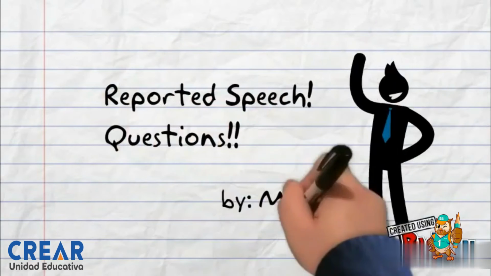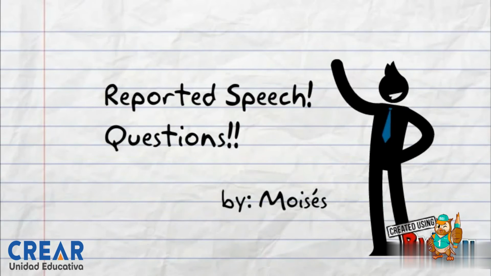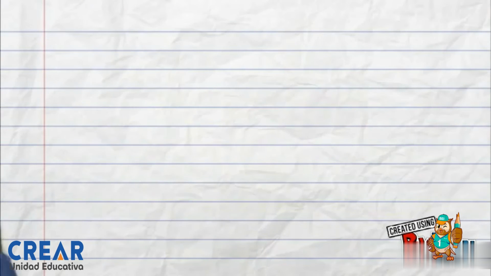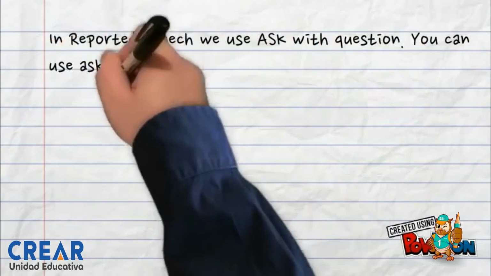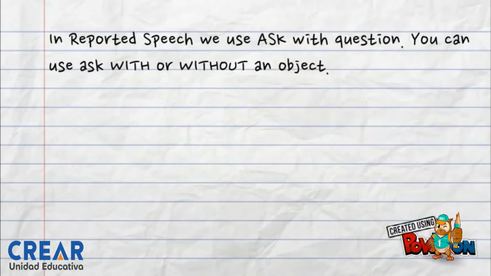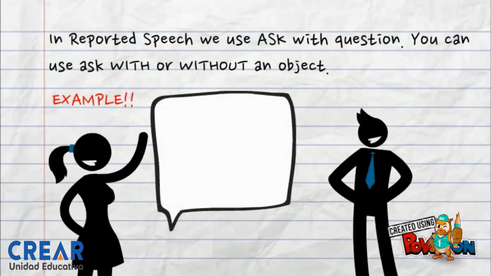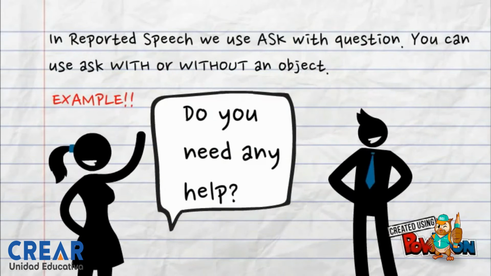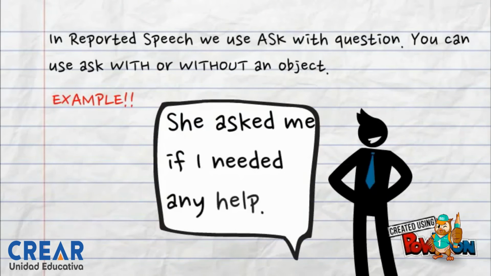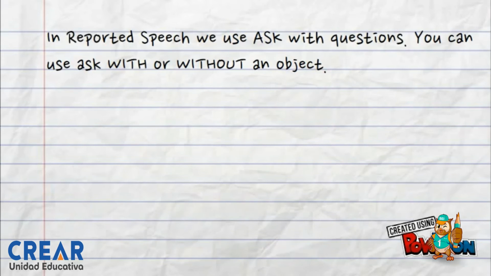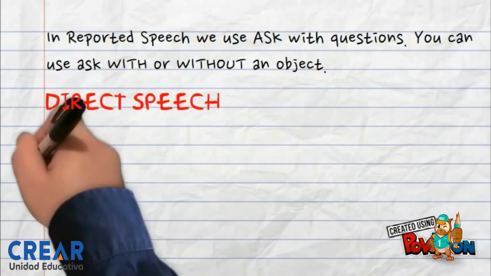Okay, let's see this one, kids. This is a reported question video by someone that is called Moises. And he said, in reported speech, we use ask with questions. You can use ask with or without an object. For example, do you need any help? And she asked me if I needed any help. As you can see, kids, this verb is in past, okay?